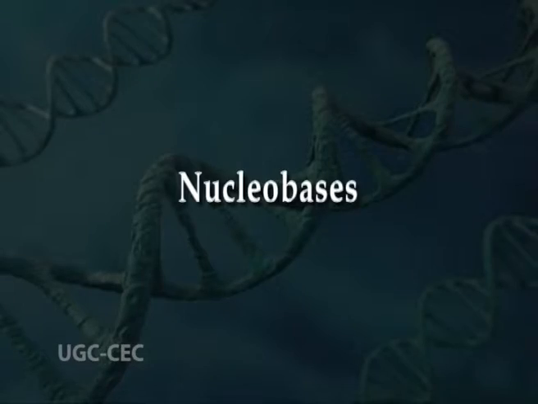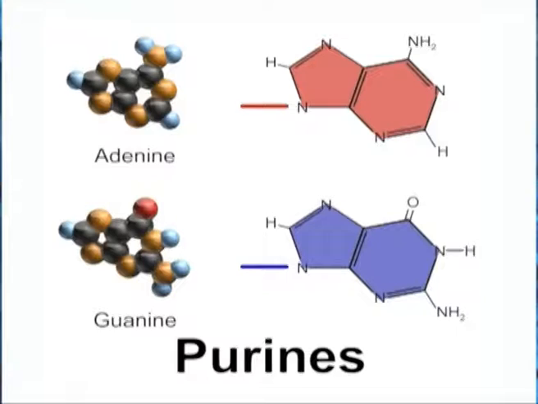The major nucleobases found in nucleic acids belong to two classes, purines and pyrimidines. Nucleobases. The major purines are guanine and adenine, which occur in both DNA and RNA and are attached to the sugar at N9.